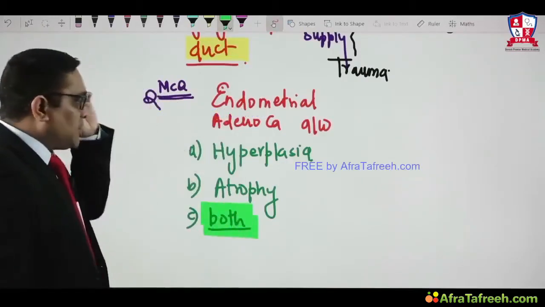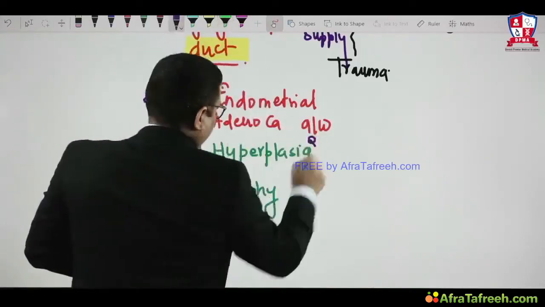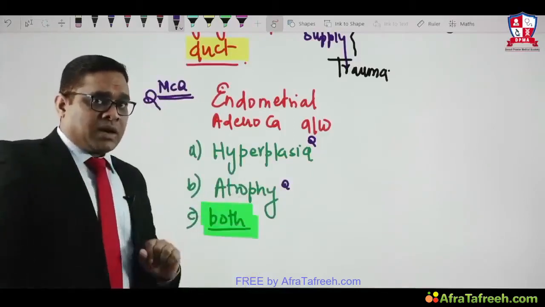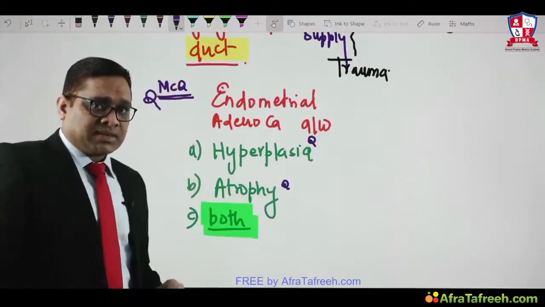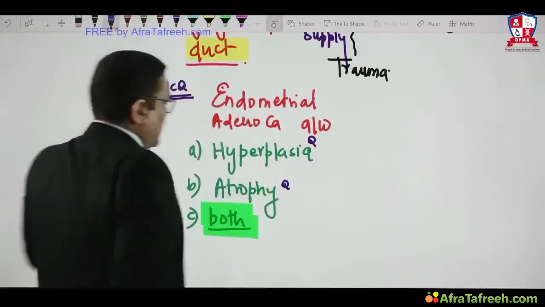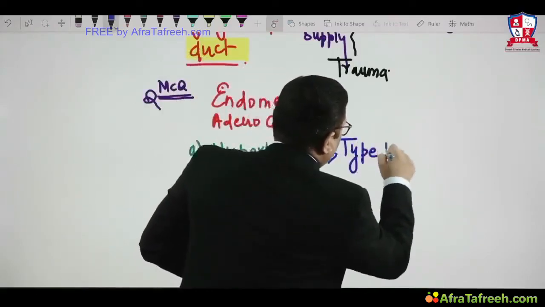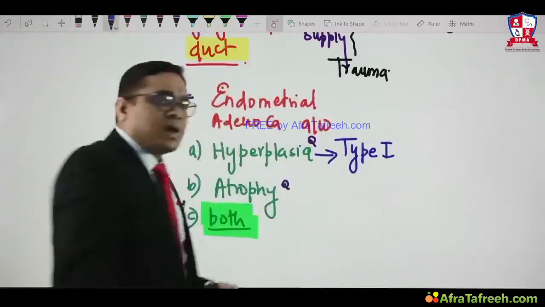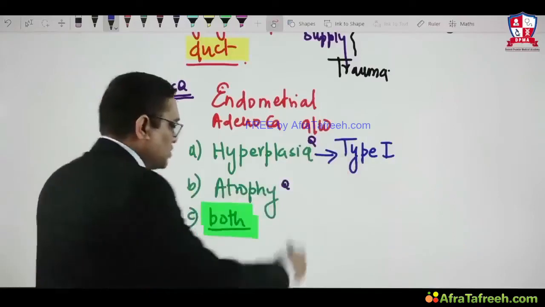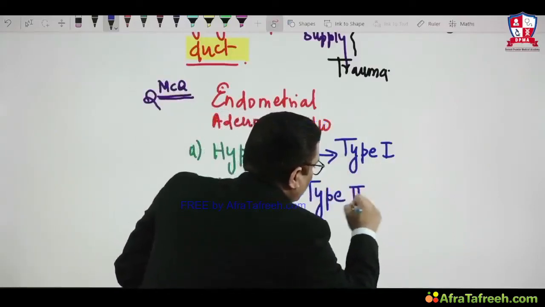So remember that endometrial adenocarcinoma is associated with both hyperplasia and atrophy. Atrophy is also associated with endometrial adenocarcinoma. That was the question in the JIPMER exam, right? So now we have to understand what kind of cancer is because of hyperplasia. Hyperplasia is associated with type 1 endometrial adenocarcinoma, and atrophy is associated with type 2 endometrial adenocarcinoma.